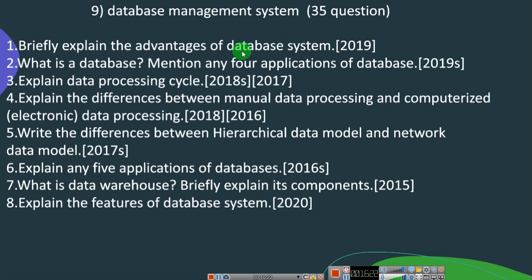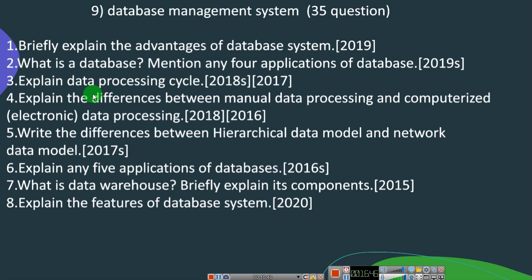Briefly explain the advantages of database management system. In 2019 they have asked. Next, what is database management system? Mention any 4 applications of database management system, they have asked in 2019 supplementary. So application you are going to explain in each and every chapter. Application, advantages, disadvantages, features are very important.